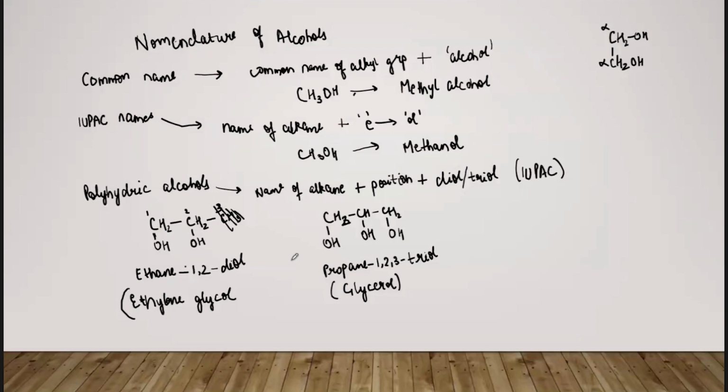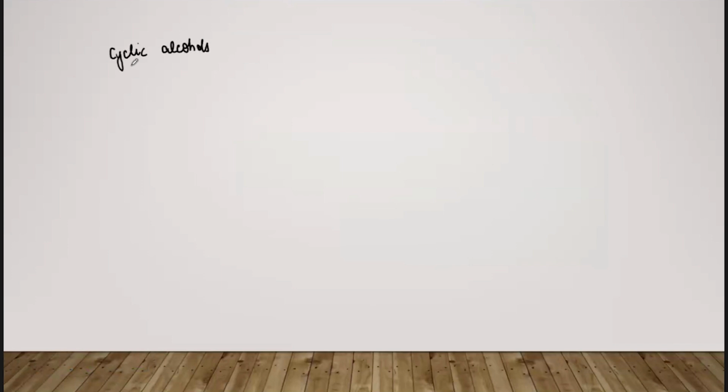Now there is one more class of compound, it is the cyclic alcohol. ठीक है, तो इनमें इनका जो like the rules for naming this kind of compounds is, we will use a prefix cyclo and we will name the compound as if the OH group is attached to the carbon number 1. ठीक है, so अभी ऐसे समझ नहीं आएगा. I am discussing an example.